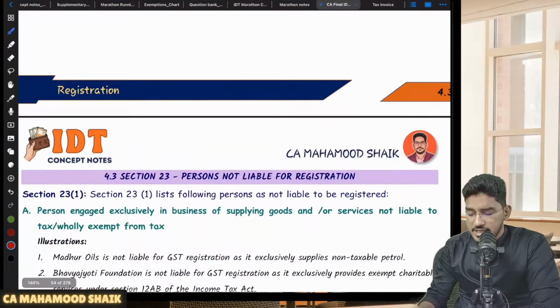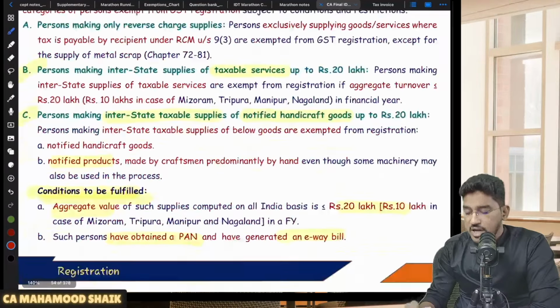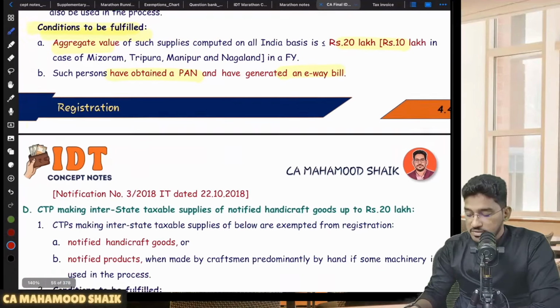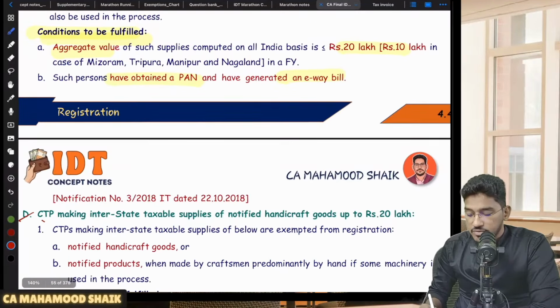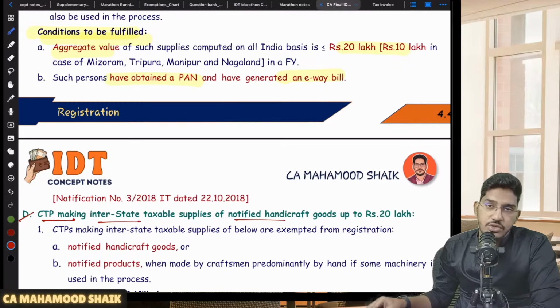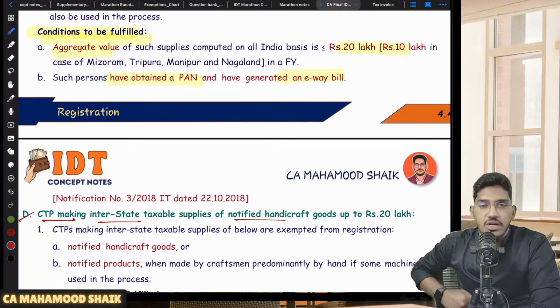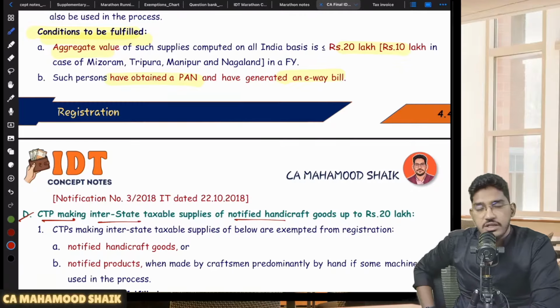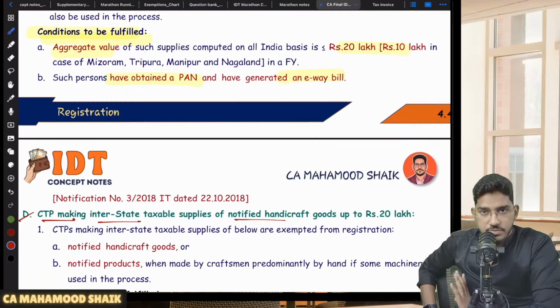So practically speaking, a CTP is liable for compulsory registration. But even for CTP, they have given relaxation. What relaxation? If you are such a CTP who is making interstate supply of notified handicraft goods or notified handmade products, then you are not liable for registration unless and until your aggregate turnover exceeds 20 lakh rupees or 10 lakh rupees.